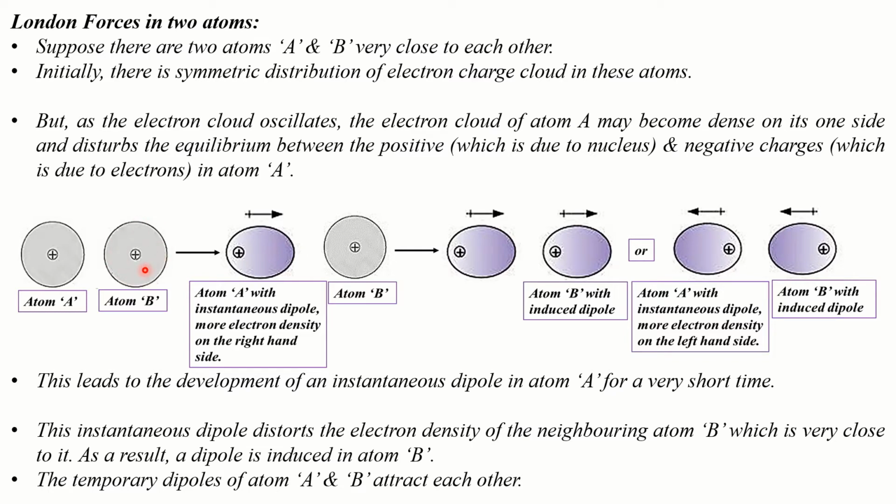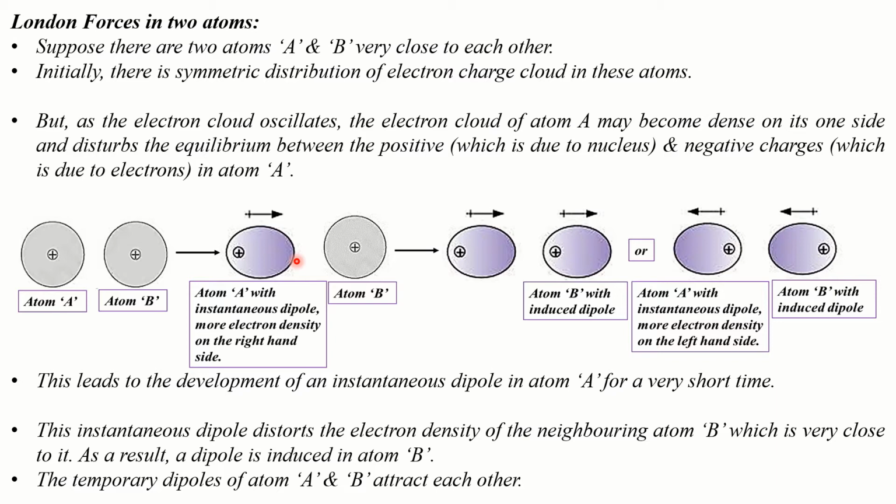And when they constantly move, there comes an instant. Okay, it's a possibility. There comes just an instant when the electron cloud of atom A is at one side of the atom, so that one part of the atom becomes slightly more negative than the rest. In this way, for just a moment, the equilibrium between the positive and negative charges of atom A gets disturbed.